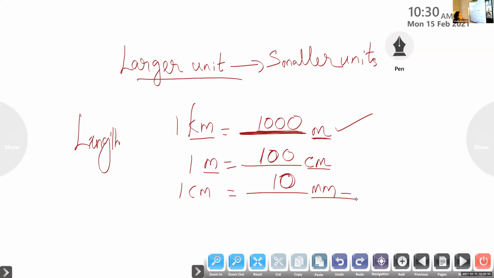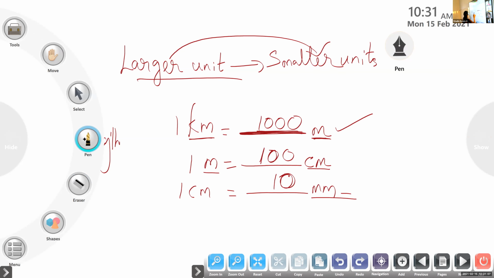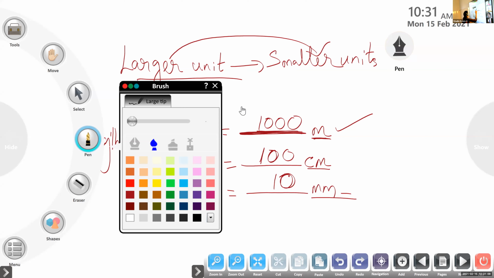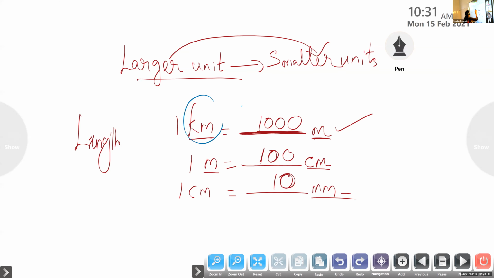Now children, next you have to be very careful. Look here, larger unit to smaller. Larger unit means, look here, kilometer. You know kilometer is bigger. When we measure, kilometer is bigger. So look here, kilometer, you want to convert into meter, smaller. What do we have to do? 1 becomes 1000. How will we do it? Multiply. This is very important. Catherine, listen carefully here.